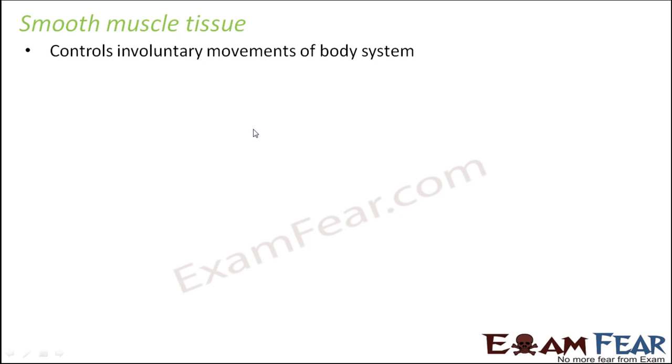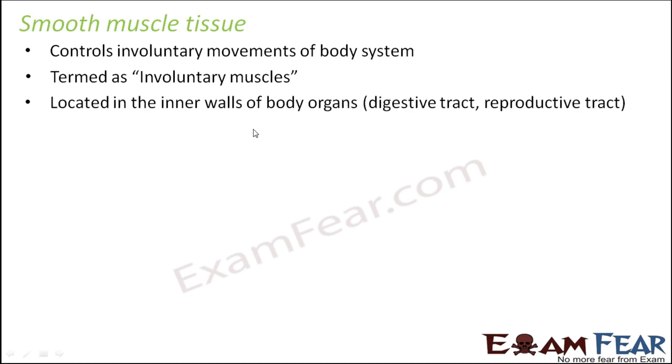So let us look at smooth muscle tissue. These muscle tissues control the involuntary movements of the body. For example, there are certain movements which take place in our body which are not under our control. We just cannot say, okay, stop here and start now. That is not under our will. That is why these muscles are also known as involuntary muscles. They are generally located in the inner walls of body organs, for example, the digestive tract or the reproductive tract.